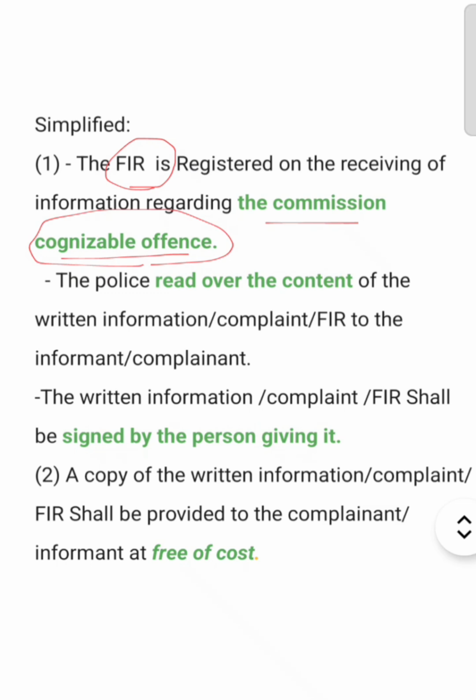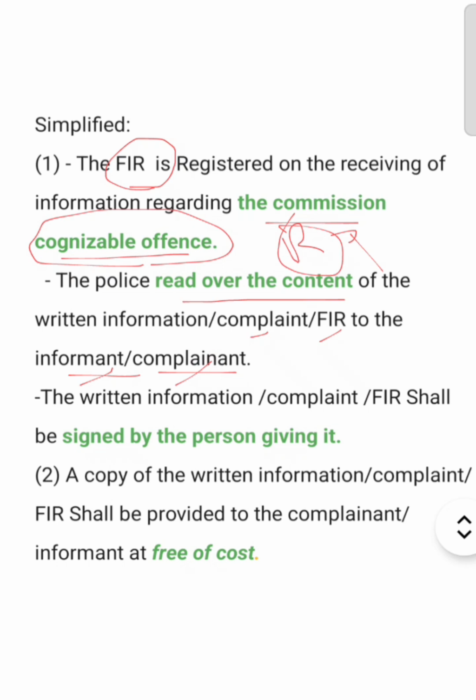After registering the FIR, the police read over the content of the written information, complaint or FIR to the informant and complainant. Means after registration, the police orally inform the informant or complainant about the content of the FIR.